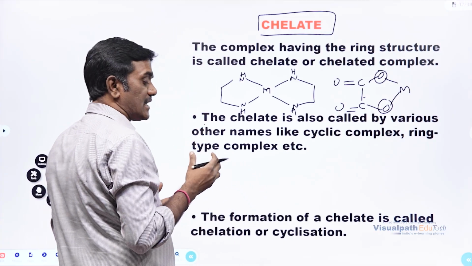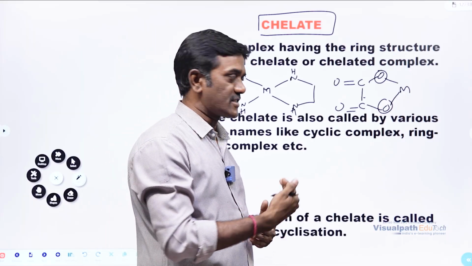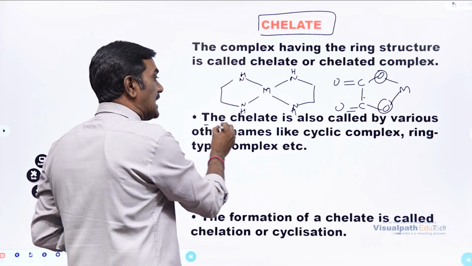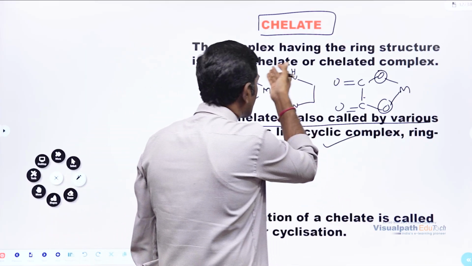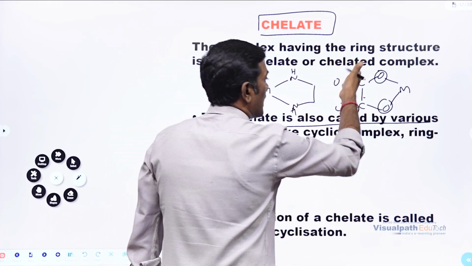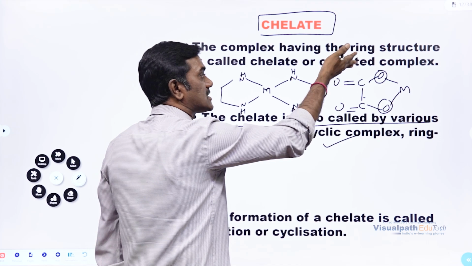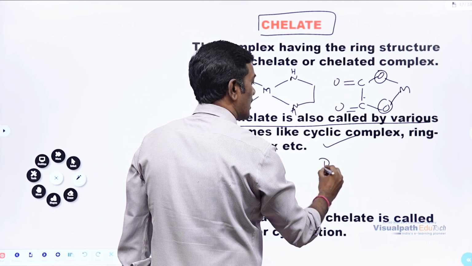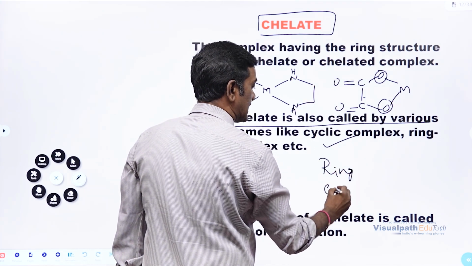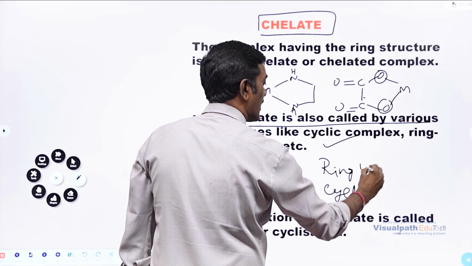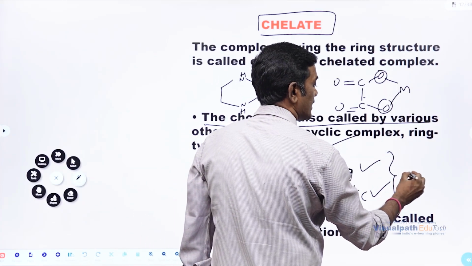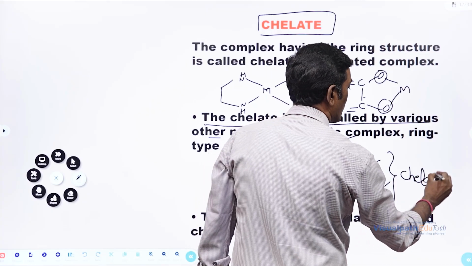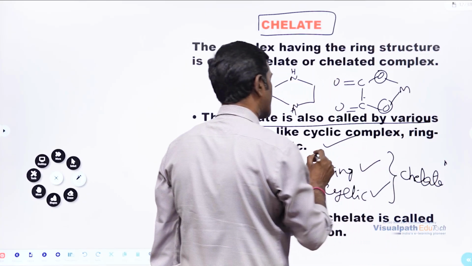What happens? It will increase stability. That we will discuss now. Actually, the chelate is also called by various names. That is called cyclic complex because it's cyclic in nature. That can be called a ring complex because it's a ring formation structure. It can be called ring or cyclic because they have a ring structure and cyclic structure, or also they will be called chelate, chelate complex. So these are the different names of this particular chelate.